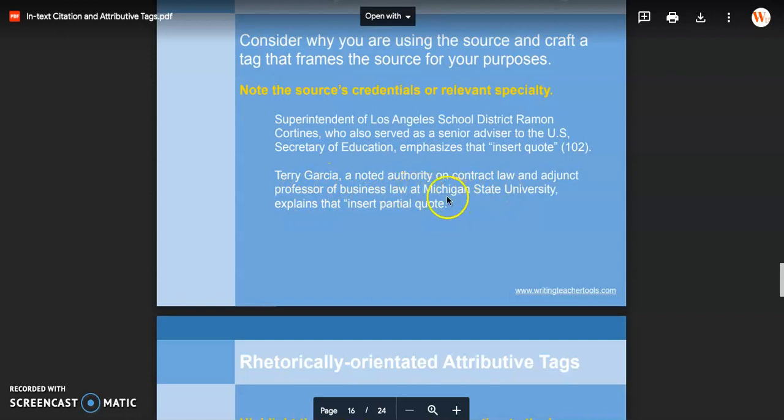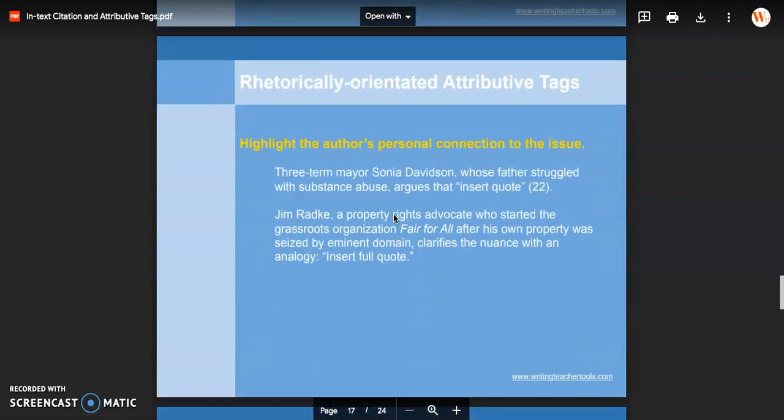So something about the credibility of the source. And then this A level is going to be this information here that's going to frame the quote. So this language, a noted authority on contract law, is going to help us understand that this quote is going to be about contract law. Otherwise, this language here wouldn't be in there. So that's framing the quote that's going to happen later on.